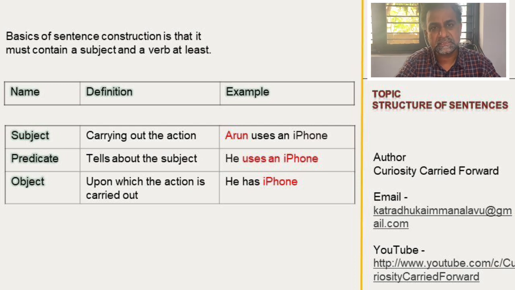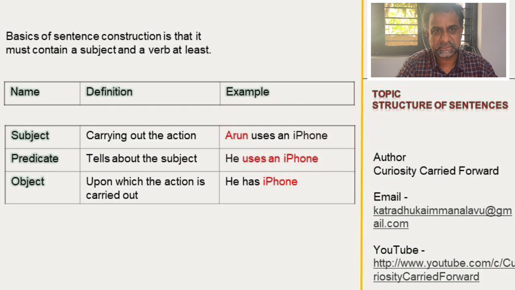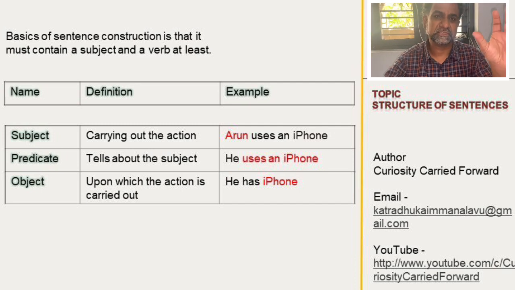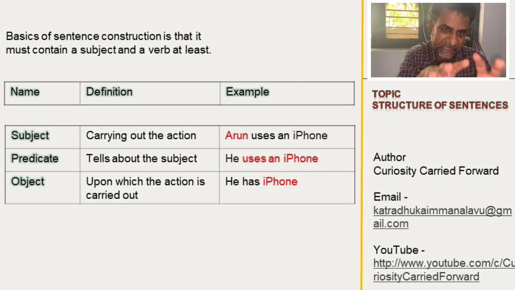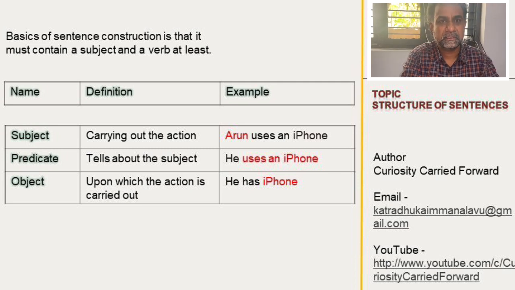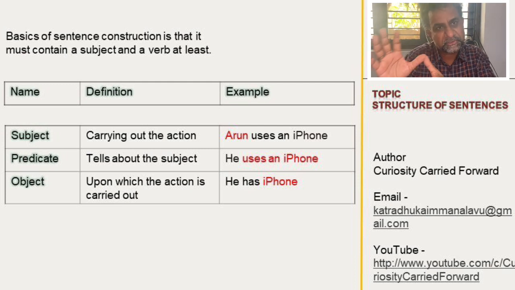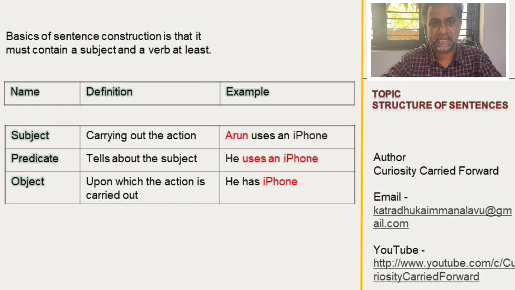In this sentence construction, this is called construction or structure. We have three major structures. One is subject, then in between is predicate, then the last is object. The subject is doing the action. The object is that upon which the action is carried out.